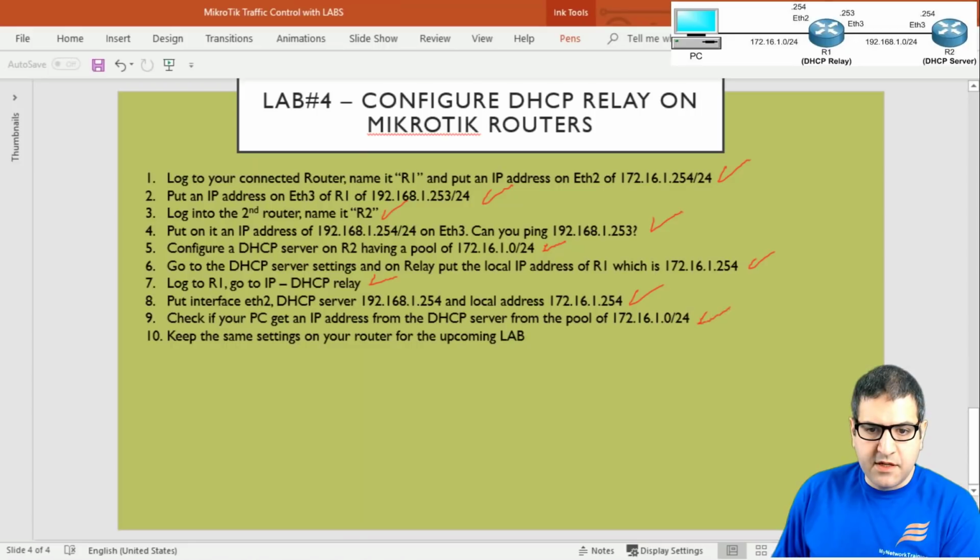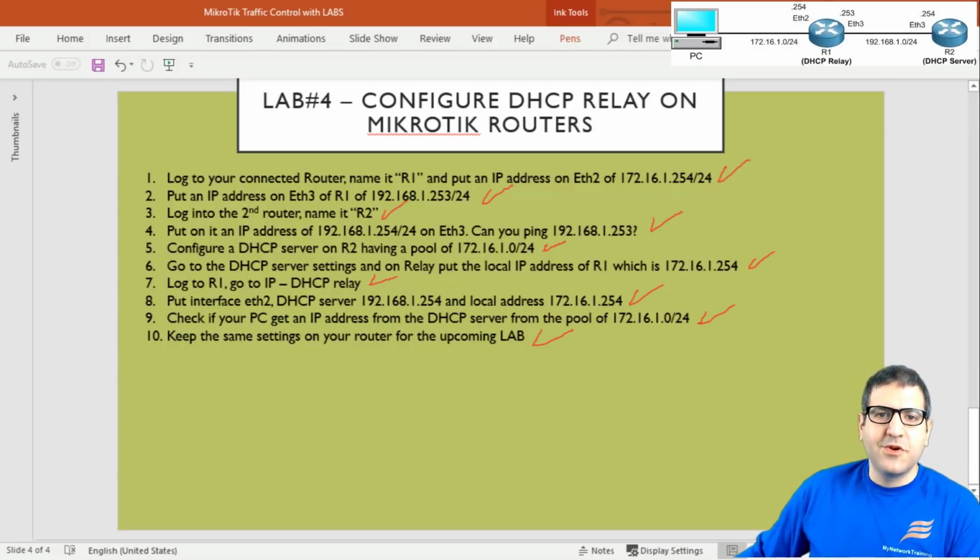Point number 9 is done, so we have seen that it has received an IP from the pool, and at the end it says to keep the same settings on your router for the upcoming lab, so that's okay. This is what I wanted to show you in this lab. This is a very important lab. You cannot really find a lot of information about the DHCP relay on MikroTik on the internet, so I decided to do this lab just to show you how you can configure the DHCP relay on the MikroTik.